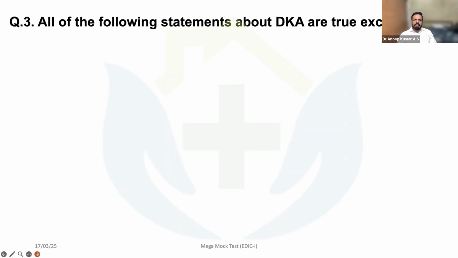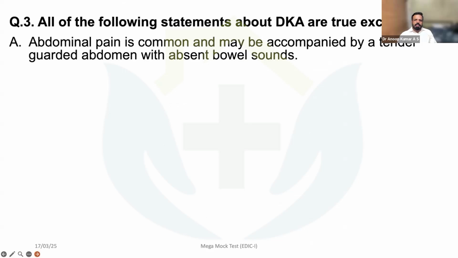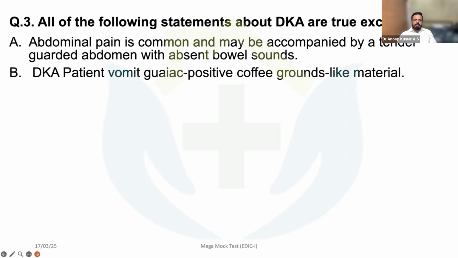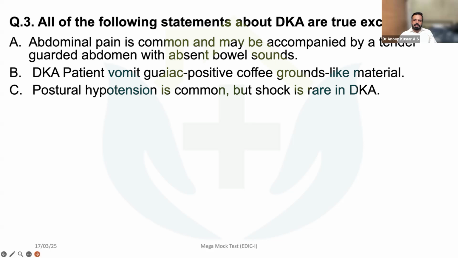Now, all the following statements are true about DKA, except: all true except. Abdominal pain is common and may be accompanied by a tender, guarded abdomen with absent bowel sounds. So you can have severe abdominal pain because of ketosis. It's a typical presentation. DKA patients vomit guaiac-positive coffee ground material. Postural hypotension is common, but shock is rare in DKA.